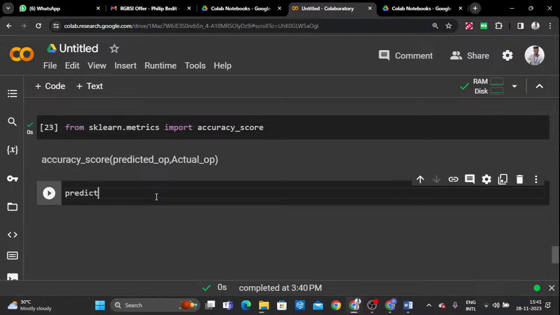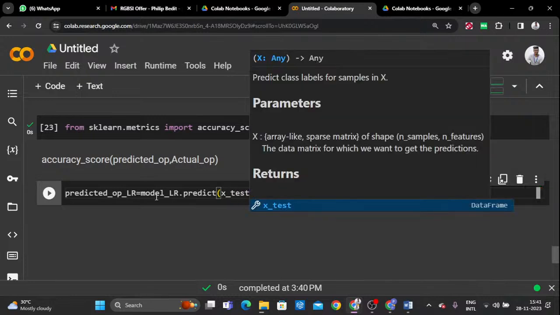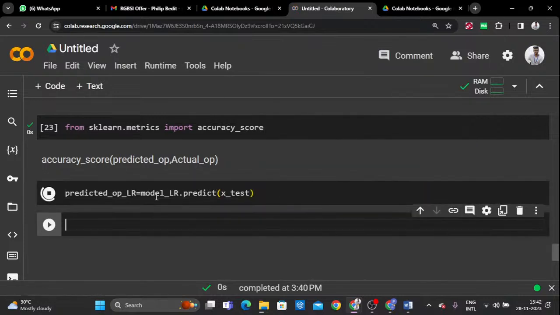So predicted output of LR is equal to, we are going to calculate this. We have already trained the model, so we can call the trained model, then dot predict is the function. Here you can pass the testing input. For this particular testing input only we can calculate the predicted output of the LR. Understood, guys?